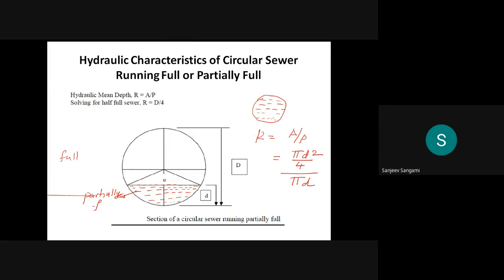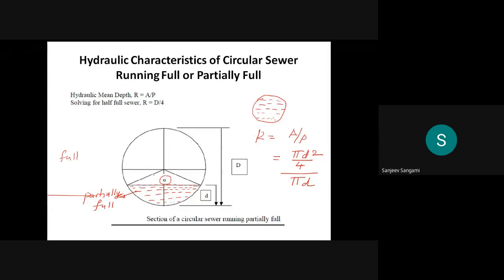Partially full. So then how exactly can it be calculated? Now listen here. Whatever the D they have given, this is the diameter, and for the partial flow, this area is making an angle of alpha. You can see here it is making an angle of alpha with the center.